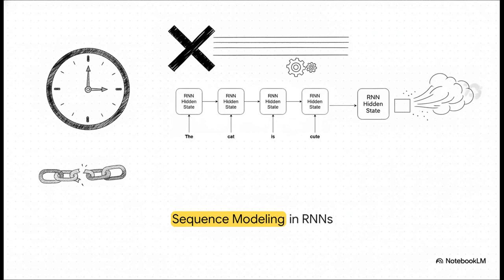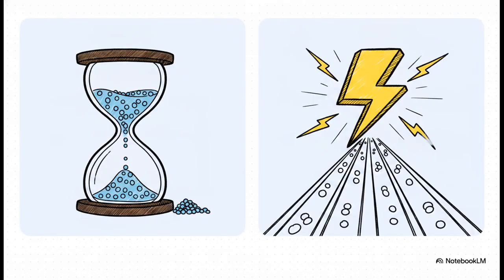Basically, classical recurrent neural networks, or RNNs, had to read text sequentially, just one word at a time. It's kind of like trying to read a whole book through a tiny keyhole. This created a massive bottleneck that totally blocked parallel training on modern hardware. Plus, it caused these networks to suffer from vanishing and exploding gradients, meaning they literally just forget the beginning of long texts by the time they reach the end. So, classical AI was pretty severely limited by those bottlenecks.